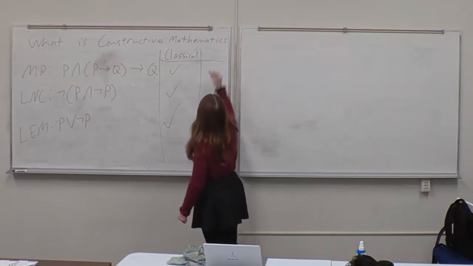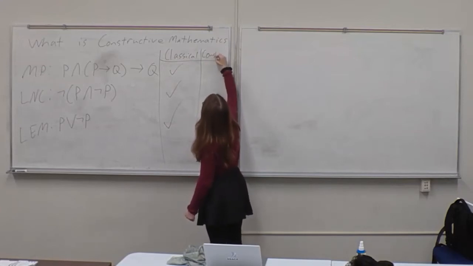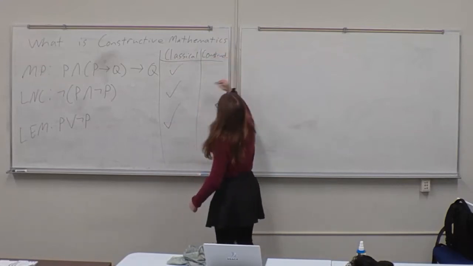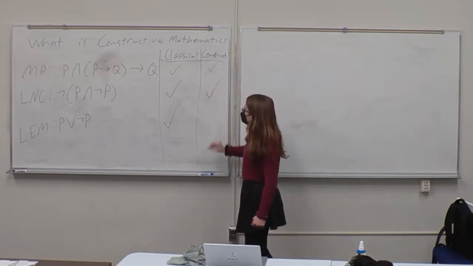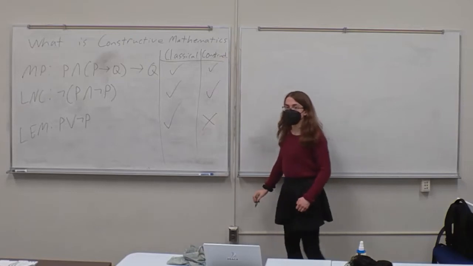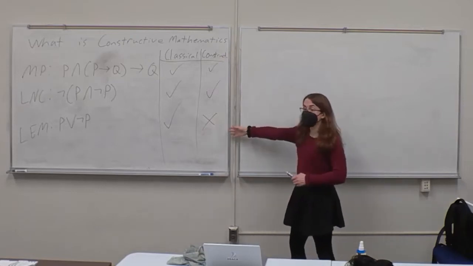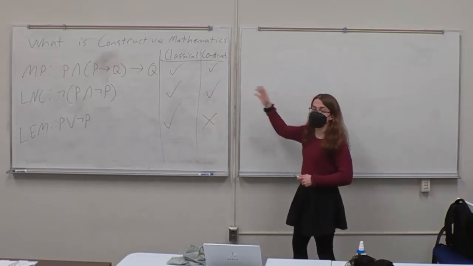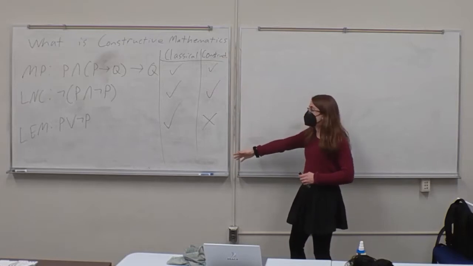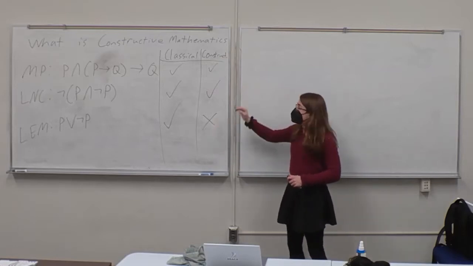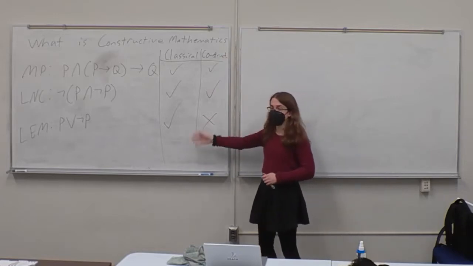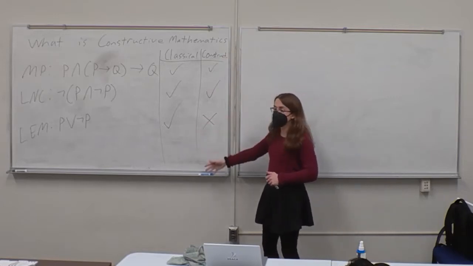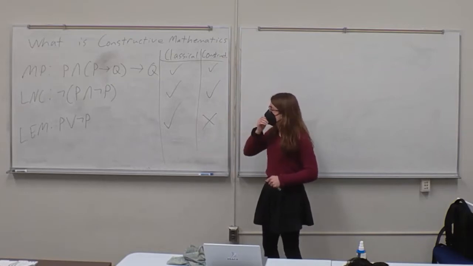But in constructive mathematics, you have modus ponens, you have the law of non-contradiction, but you do not have the law of excluded middle. You do not assume the law of excluded middle in constructive mathematics. You have all the other logical axioms. It's just specifically this one. So in constructive mathematics, it is not valid to assert that every proposition is either true or false. That is just one of the axioms that we're restricting ourselves from using.